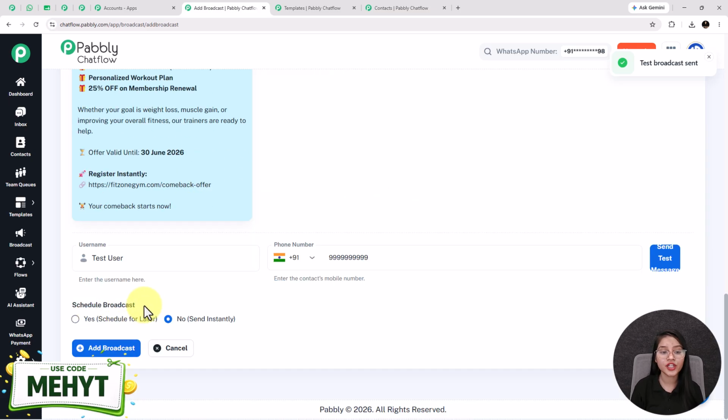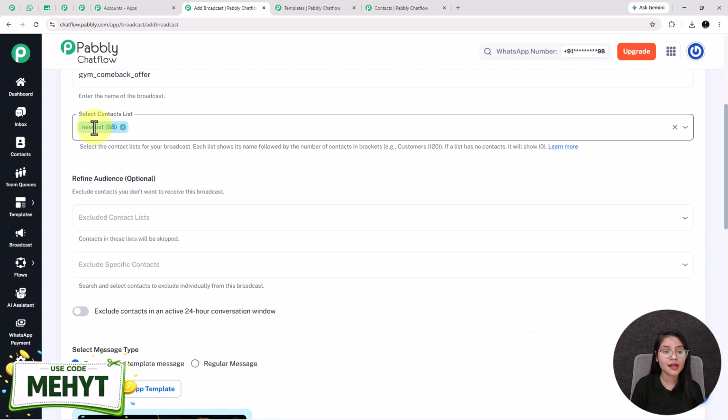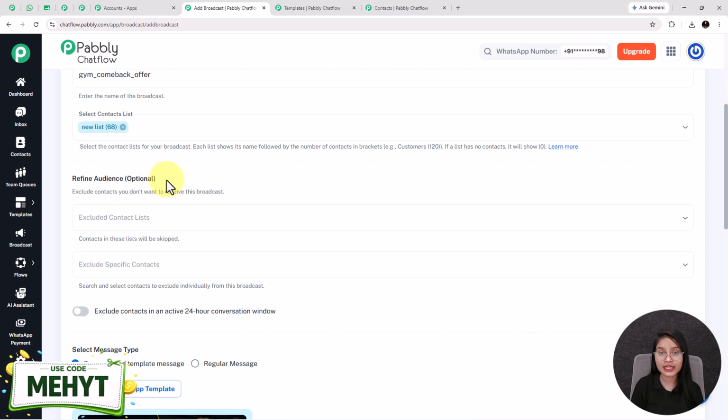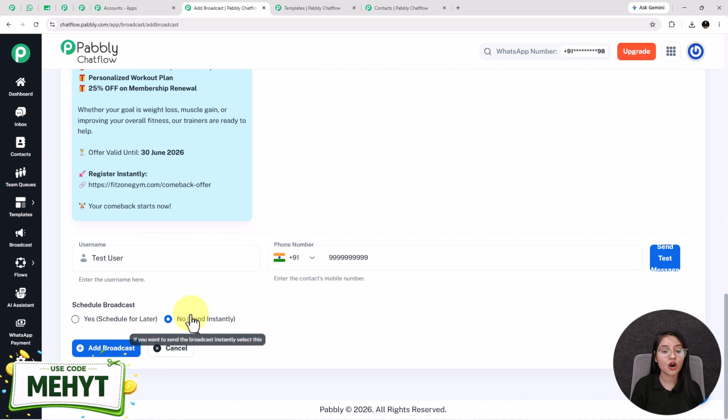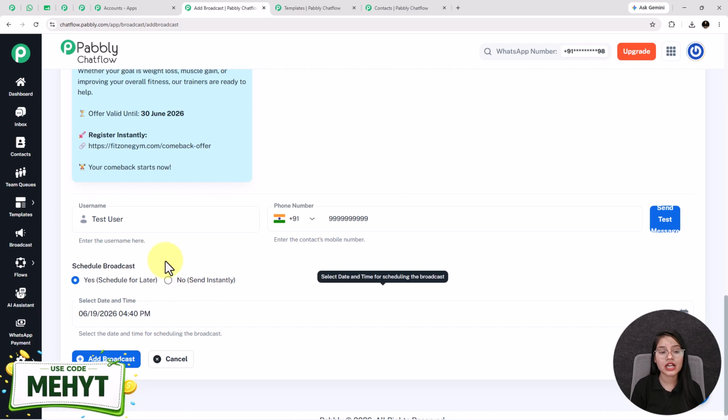Moving forward, here you need to schedule the broadcast. See, if you want to send this template to all the contacts that are present inside this list immediately, then you can select the option as send instantly and click on this plus add broadcast button. But if you want to schedule it for later, then you can select this option. I am scheduling this broadcast for later.